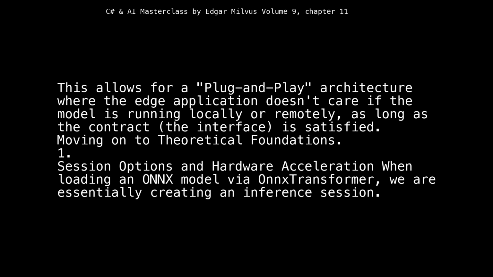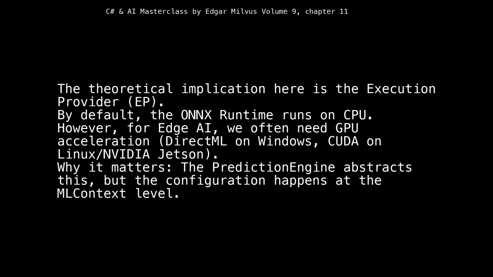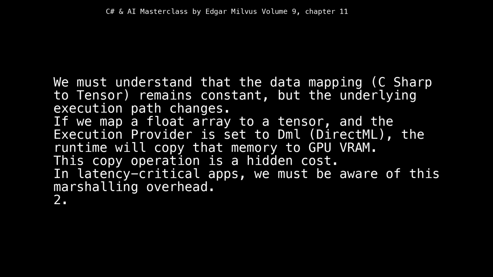When loading an ONNX model via ONNX transformer, we are essentially creating an inference session. The theoretical implication here is the execution provider, EP. By default, the ONNX runtime runs on CPU. However, for Edge AI, we often need GPU acceleration: DirectML on Windows, CUDA on Linux/NVIDIA Jetson. Why it matters: the PredictionEngine abstracts this, but the configuration happens at the ML context level. We must understand that the data mapping, C# to tensor, remains constant, but the underlying execution path changes.